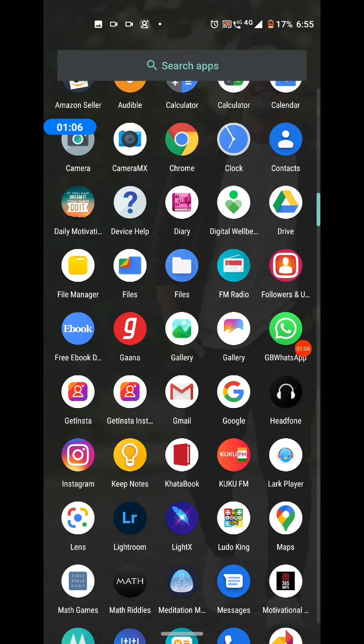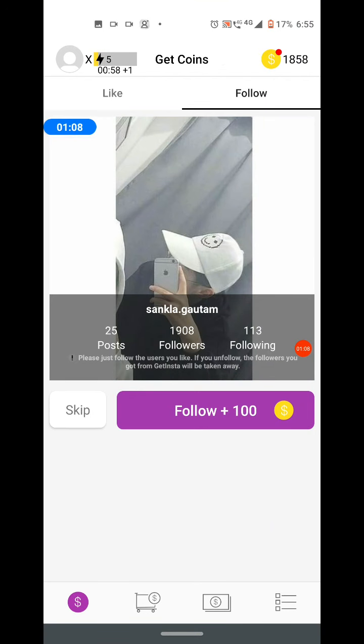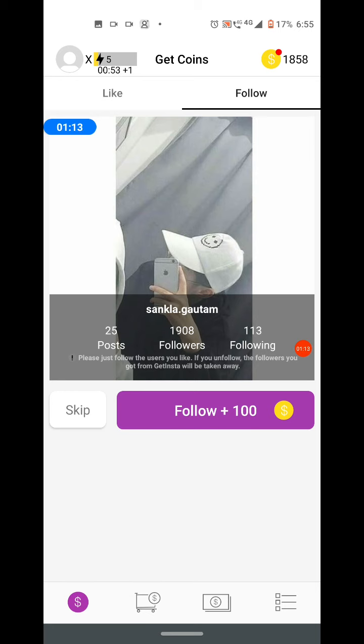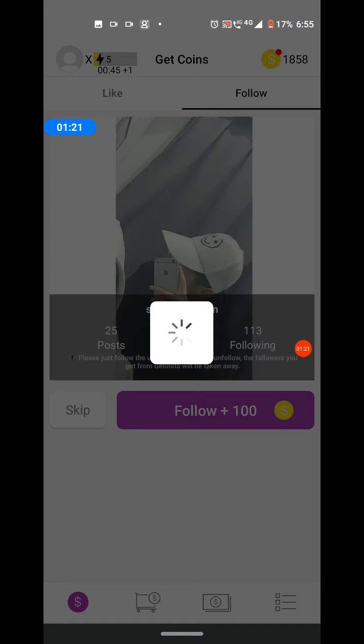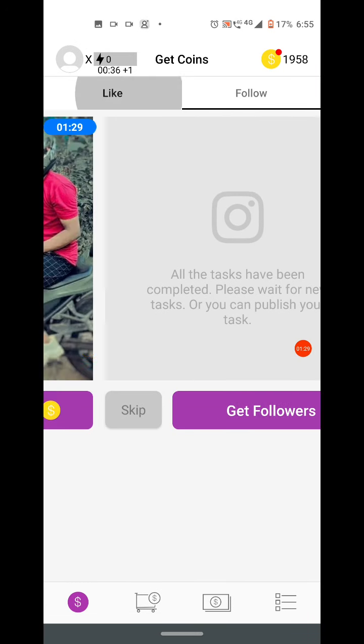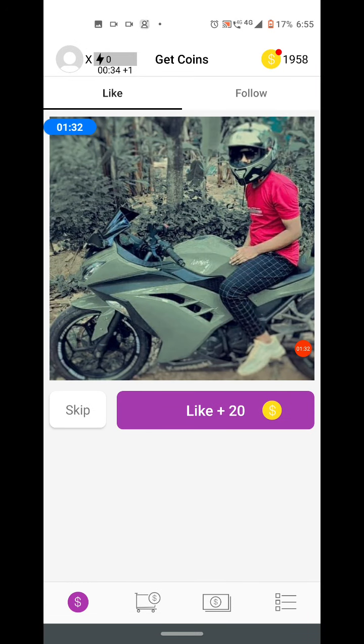Firstly, we will open this application, which name is Get Insta application, and we will follow other people to get coins. Just like we will follow this account, so we get coins. 100 coins are added. Now we will like photos, so we get coins. Now my energy is 0. I have to wait for 5 minutes.